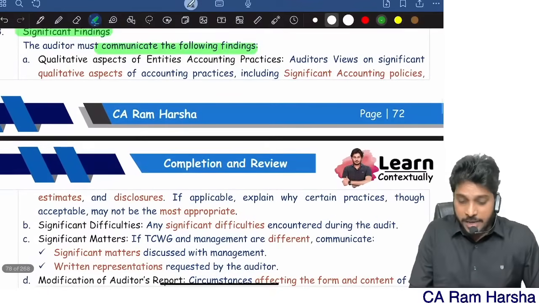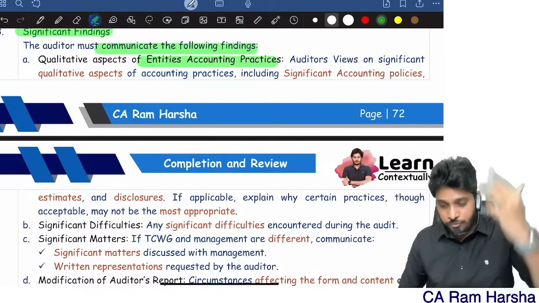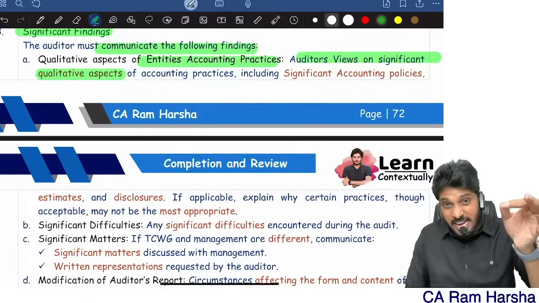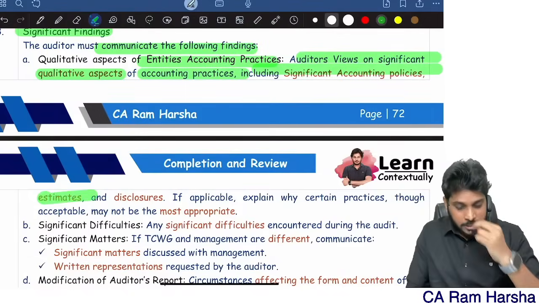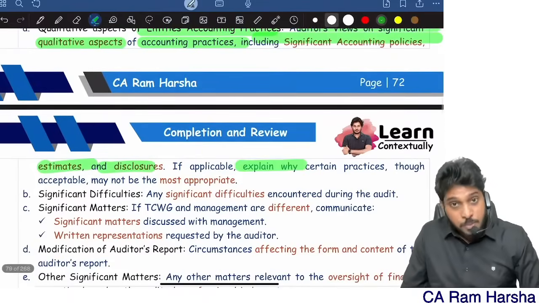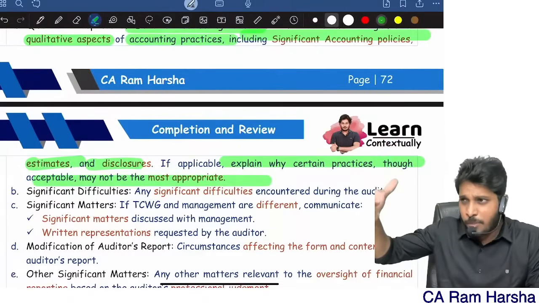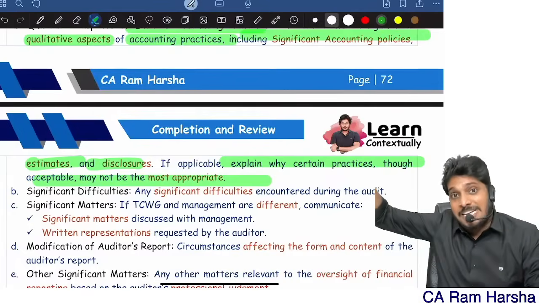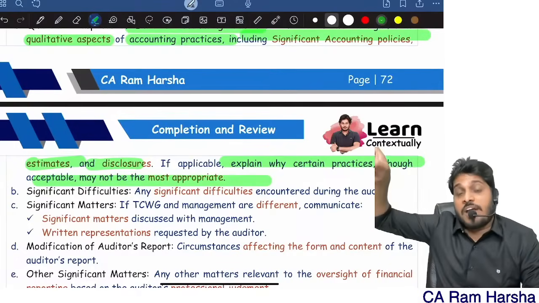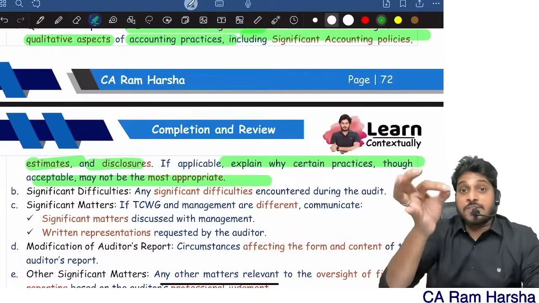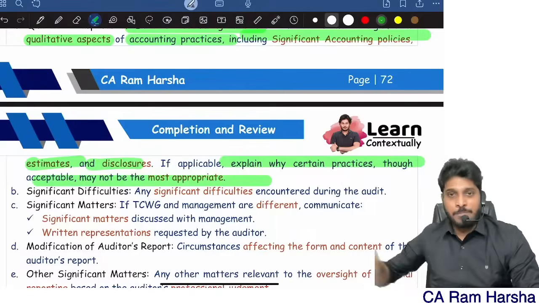Significant findings about the entity's accounting practices. What is the auditor's view on the significant qualitative aspects of accounting practices, including accounting policies, estimates, and disclosures? Explain why certain practices may not be the most appropriate. Observe management's accounting policies, accounting estimates, and accounting practices, and if some practice is not correct, communicate why it is not correct.